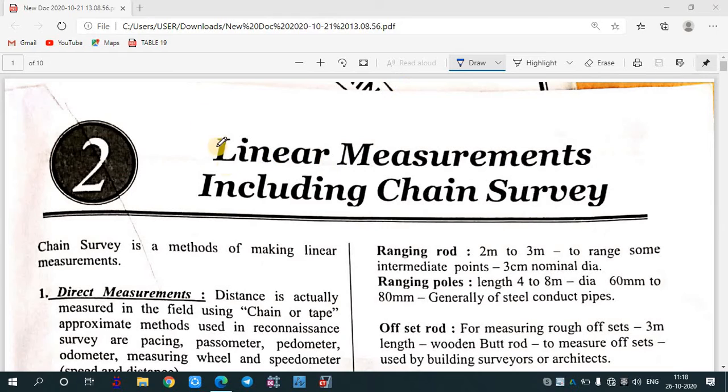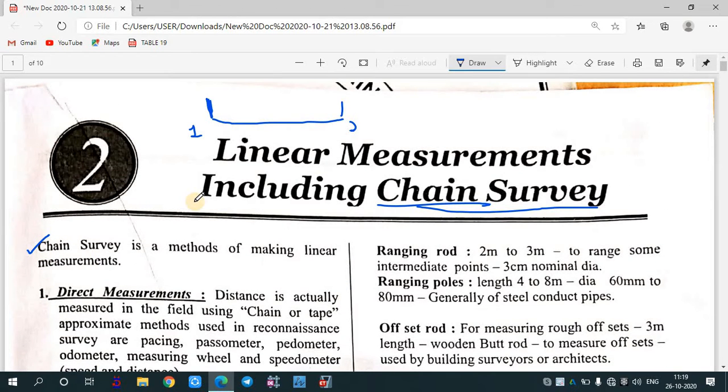So, basically, linear measurement means to measure the horizontal distance. That means, suppose there is a point 1 and there is a point 2. If we are taking any instrument and measuring its horizontal distance, then it is considered to be a linear measurement. Generally, the instrument which is used for linear measurements is what? Chain. So if it is saying chain surveying, that means all the instruments which can measure the horizontal distance come under this. Chain surveying is a method of making linear measurement.